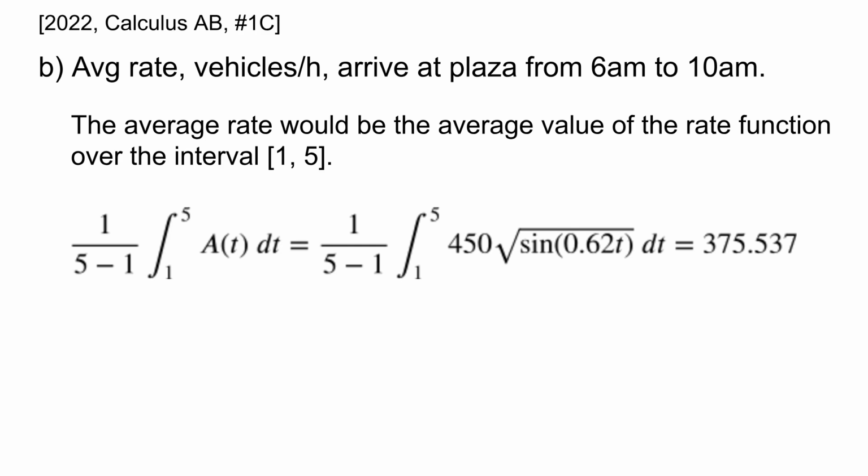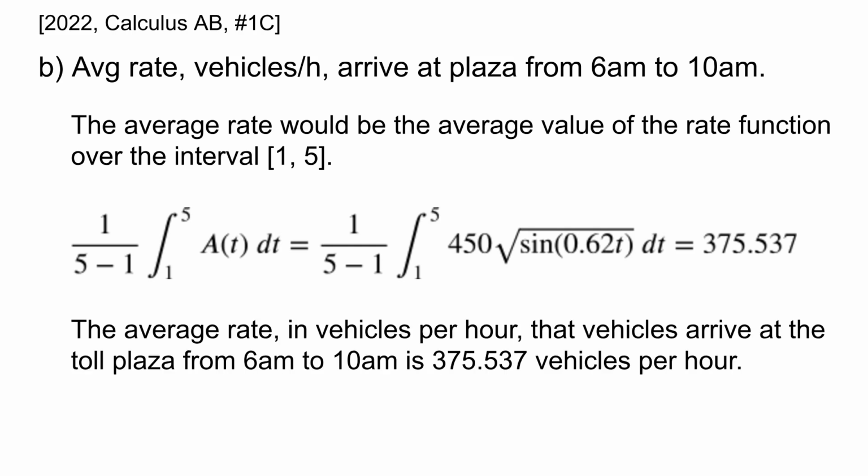This is a calculator active question, so we're going to use our calculator to evaluate that, and we get 375.537. And so the average rate in vehicles per hour that vehicles arrive at the toll plaza from 6 a.m. to 10 a.m. is 375.537 vehicles per hour. Make sure you use the correct unit here. They do specify that in the question stem, so you do need to use that.